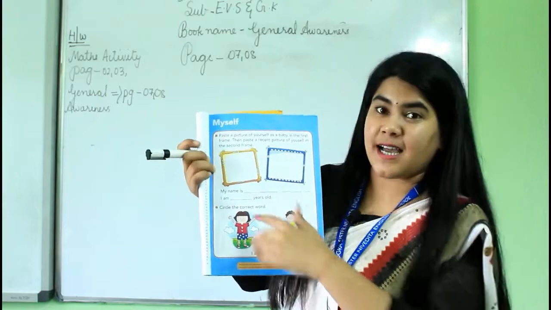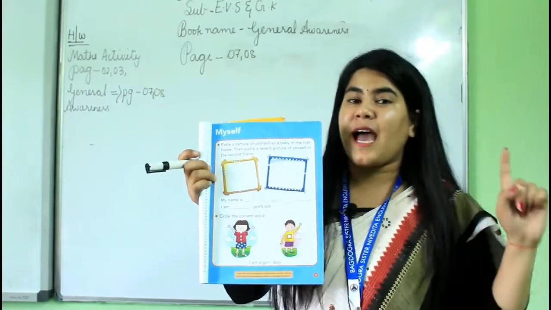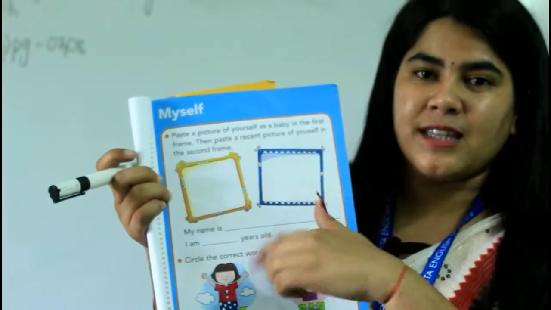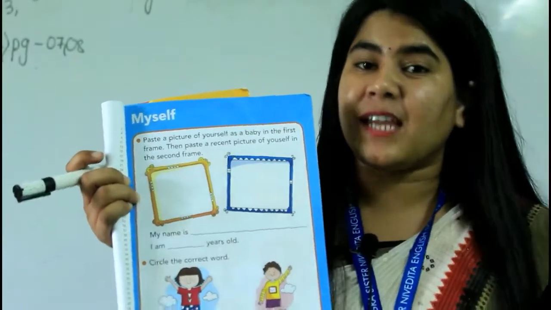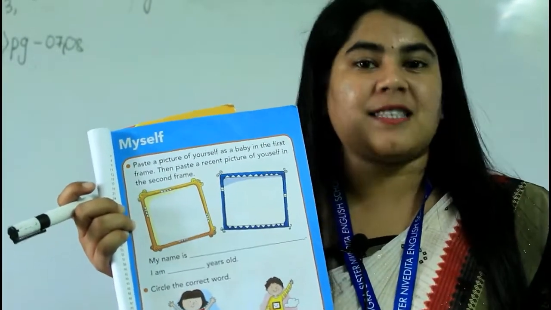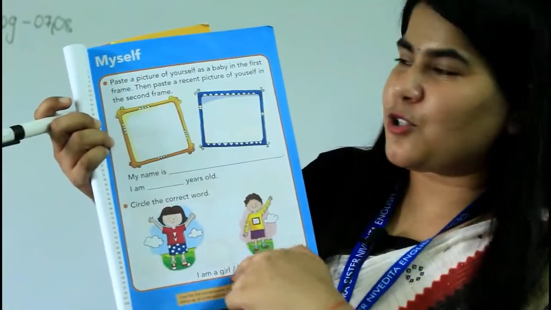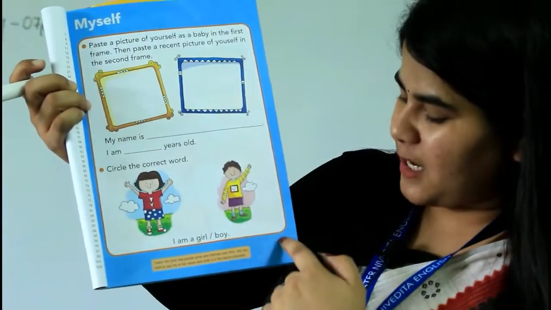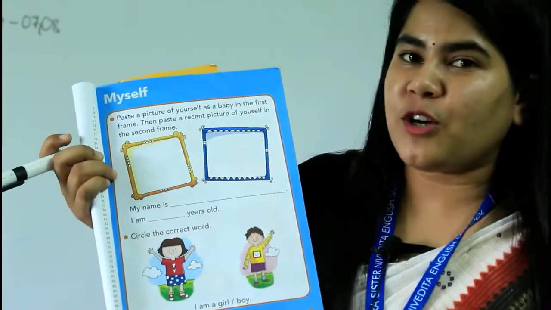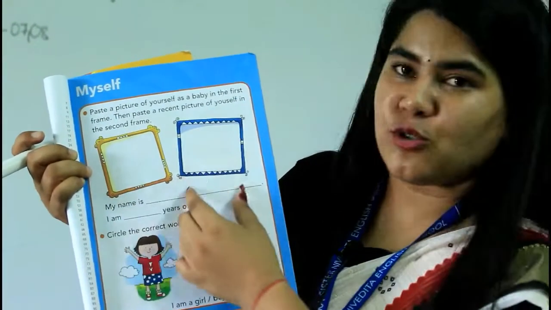Wow, what is this? Again, myself. We have learned about myself in English also, and Preetha has helped me doing this, okay? So now in this also we have got myself in page number 7. Now what you have to do here? There are 2 columns given.